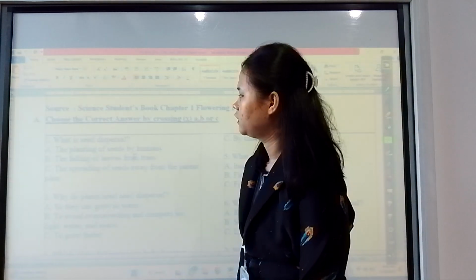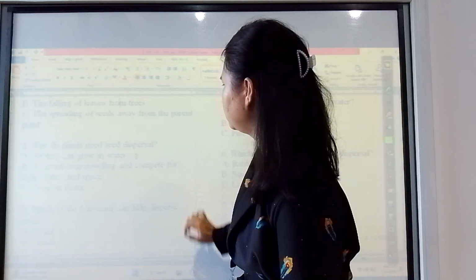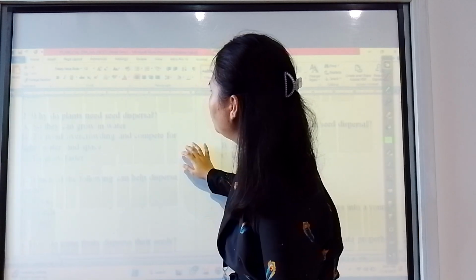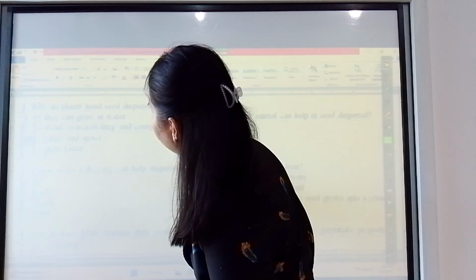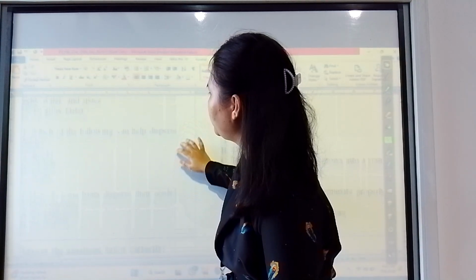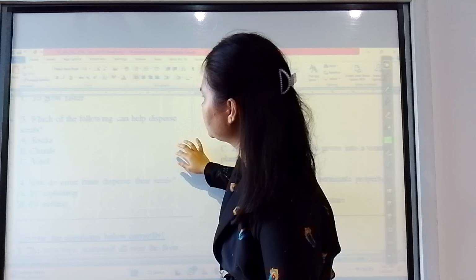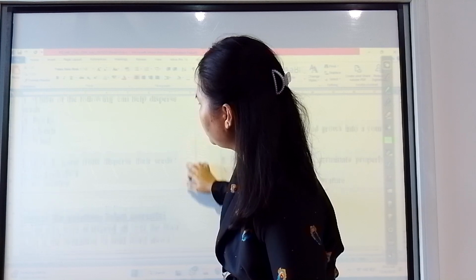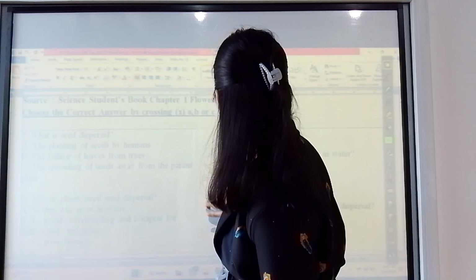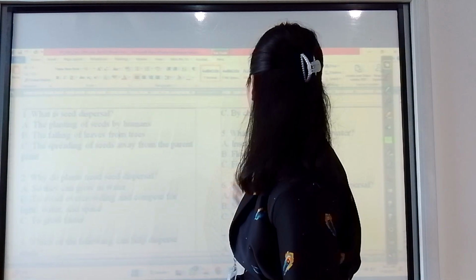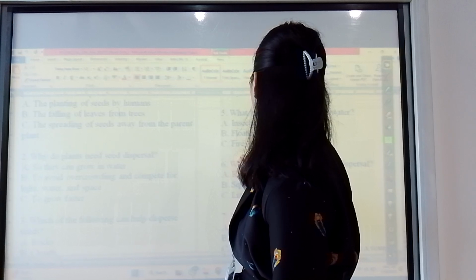What is seed dispersal? It's the spreading of seed away from the parent plant. 2. Why do plants need seed dispersal? Because B, to avoid overcrowding and competing for water and space. 3. Which of the following can help disperse seed? It's wind. C. How do some fruit disperse their seeds? The answer is A, by exploding.